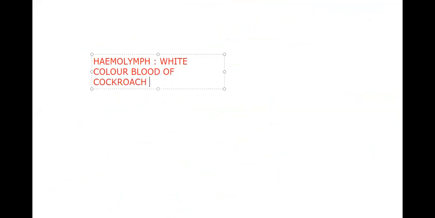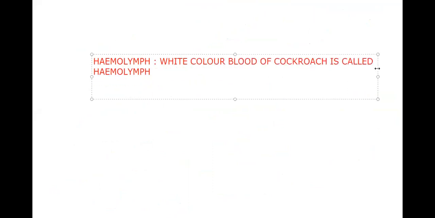Number one, hemolymph. Who is called hemolymph? The white-colored blood of cockroach is called hemolymph. Okay, next. Who is called hemocoel?